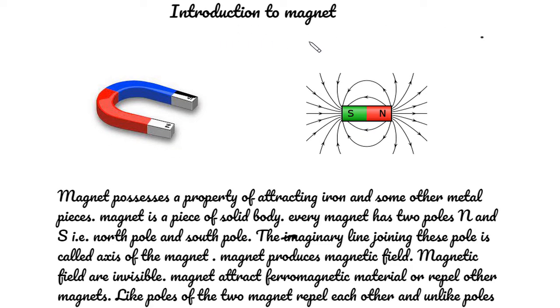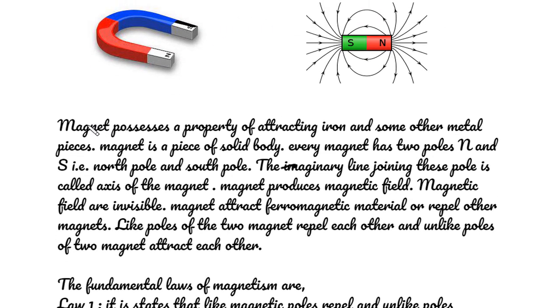Introduction to magnet. Magnet possesses a property of attracting iron and some other metal pieces. Magnet is a piece of solid body. Every magnet has two poles, N and S, that is North Pole and South Pole. The imaginary line joining these poles is called axis of the magnet.